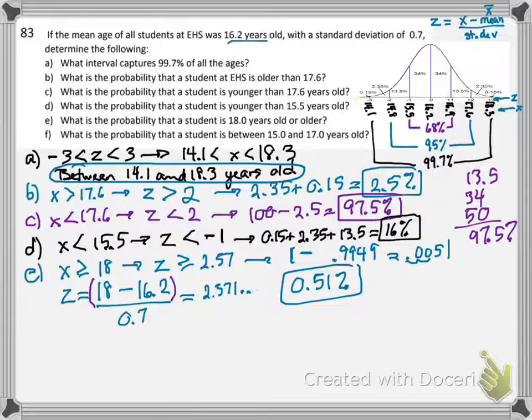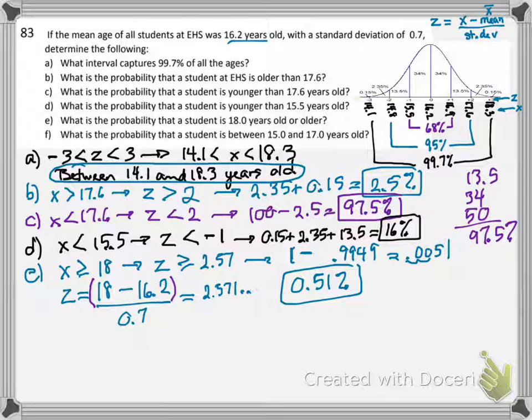Look back in D and see if it makes sense. D was that what is the probability that the student is younger than 15.5? 68% younger than 15.5. Again, that sounds like an early in the year number, because by the end of the year there are a lot of sophomores who've turned 16, but that looks reasonable.